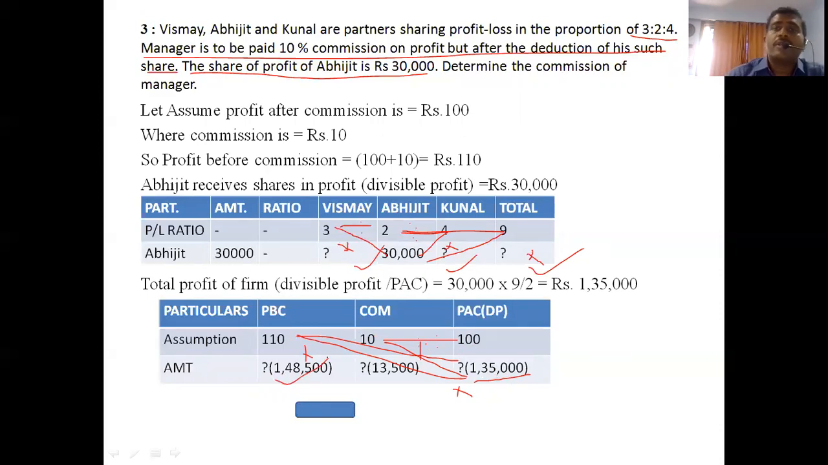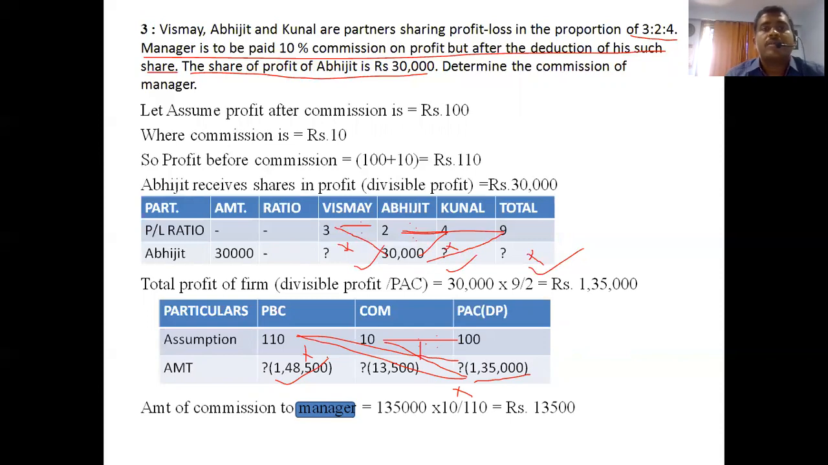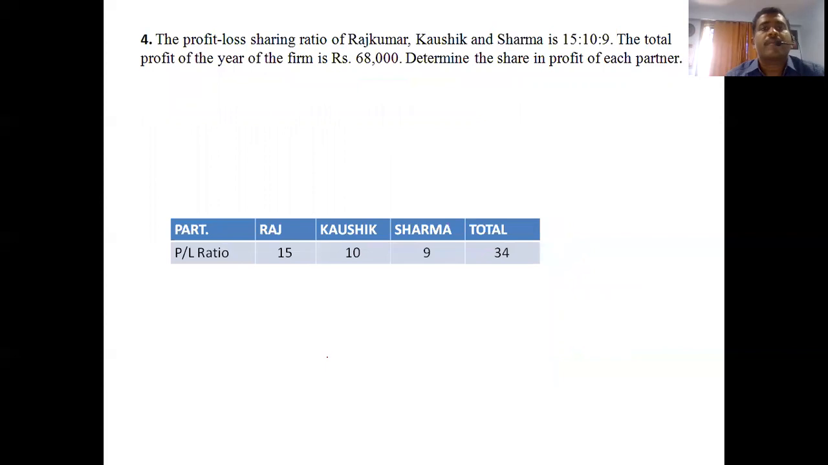So now the question: determine the commission of the manager. I think you already get the answer. What is the commission for the manager? It's 13,500. Commission to manager 13,500. Clear? So next question, friends.